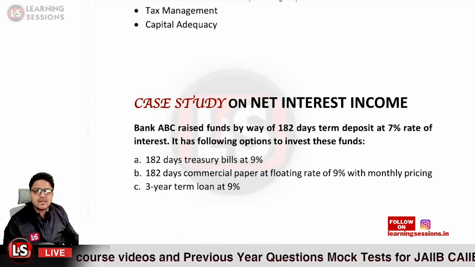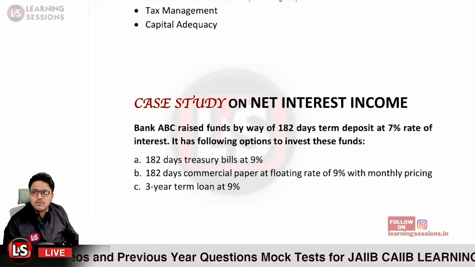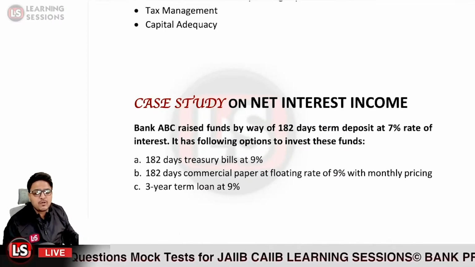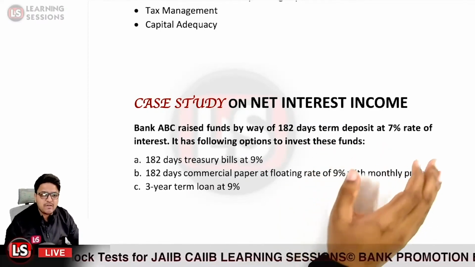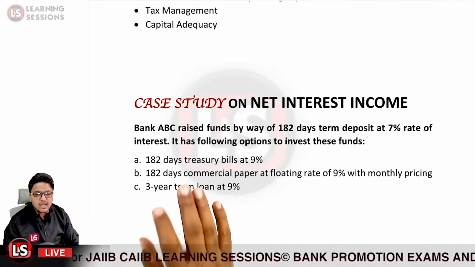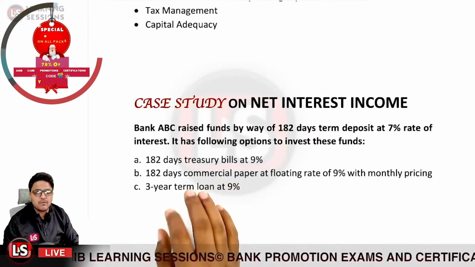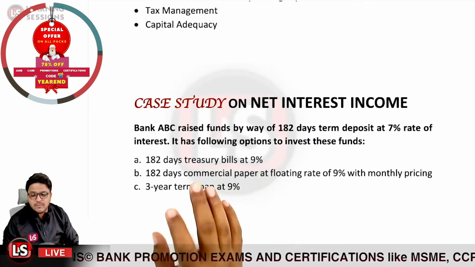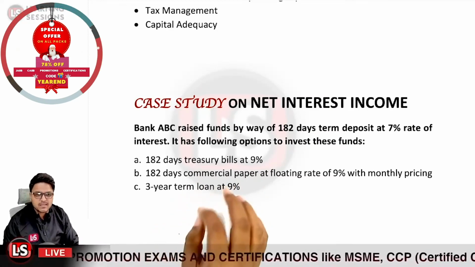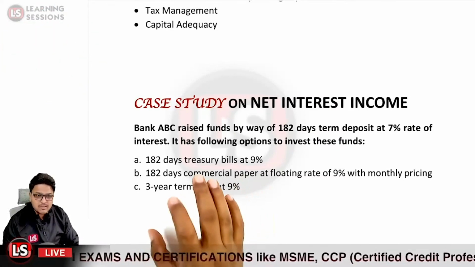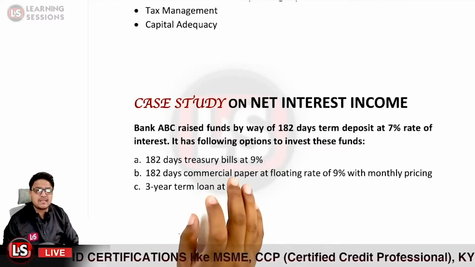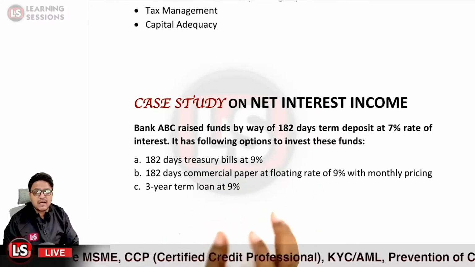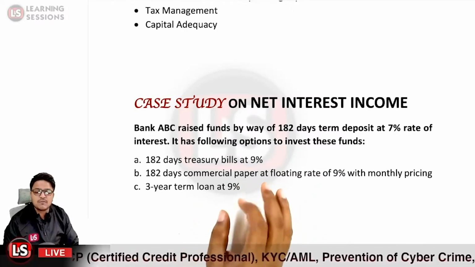So it says Bank ABC raised funds by way of 182 days term deposit at 7% rate of interest. So Bank ABC has raised funds by way of 182 days term deposit, which have been mobilized by the bank itself, and these are at 7% rate of interest. It has the following options to invest these funds into.